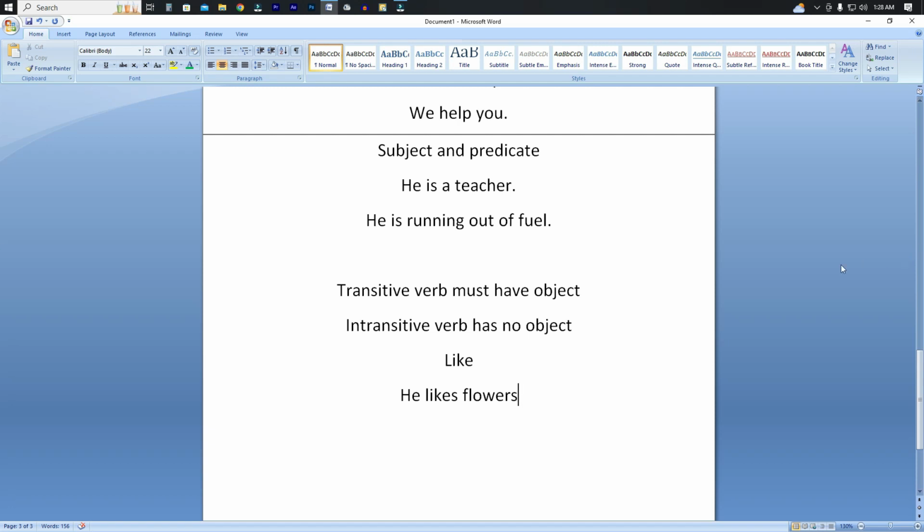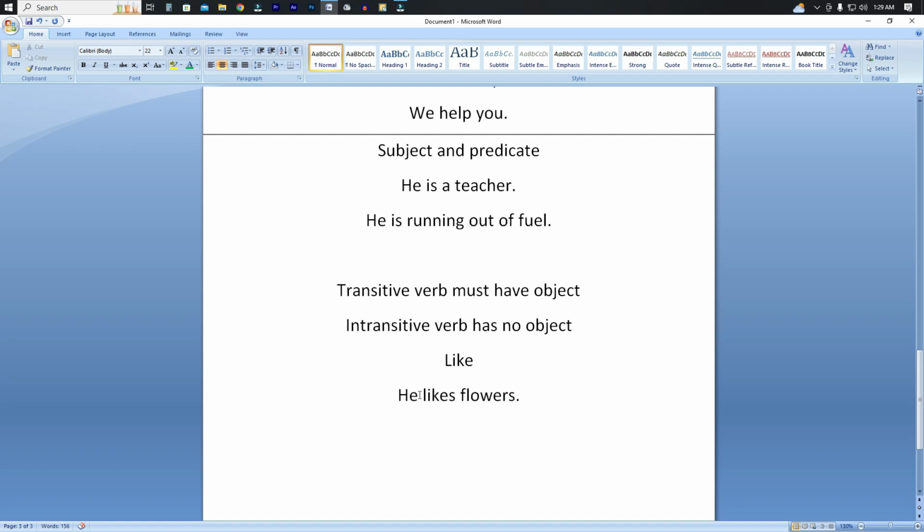So here we can ask the question: what does he like? If I ask the question regarding the sentence, then obviously the answer is flowers. So flowers here is the object, right? Here "like" is a verb and the object of this verb is flowers.